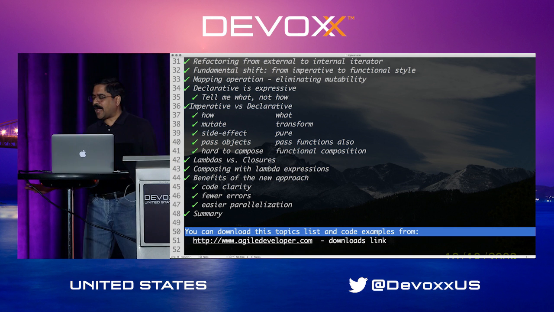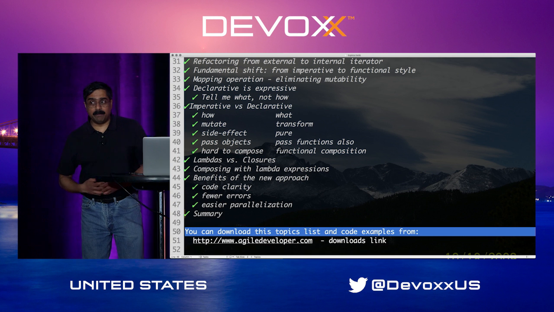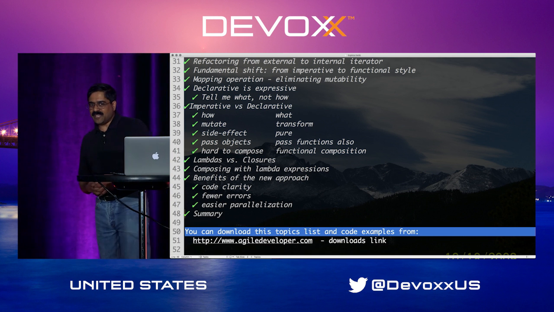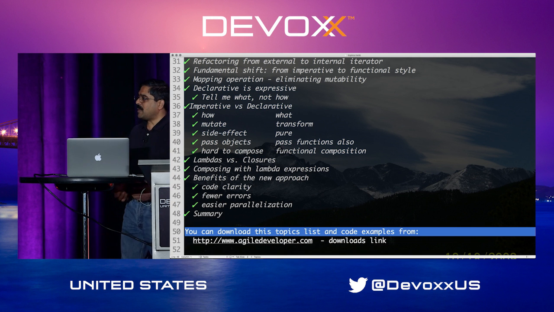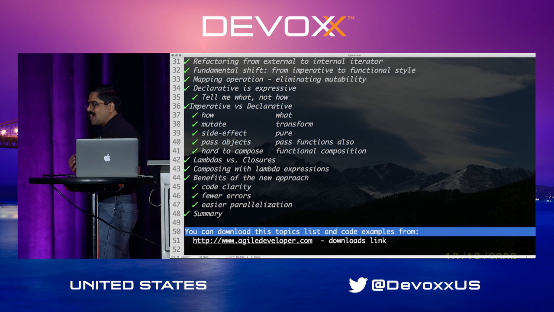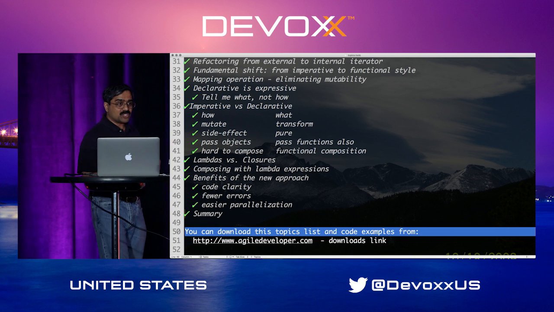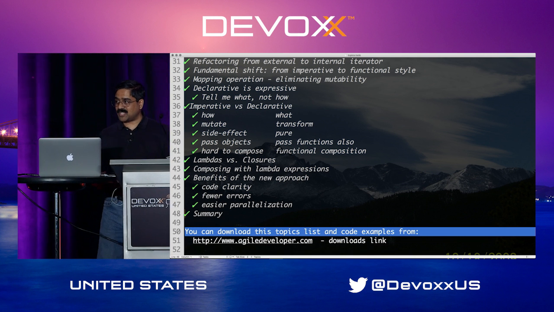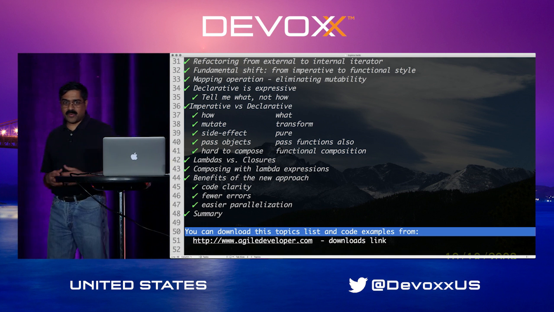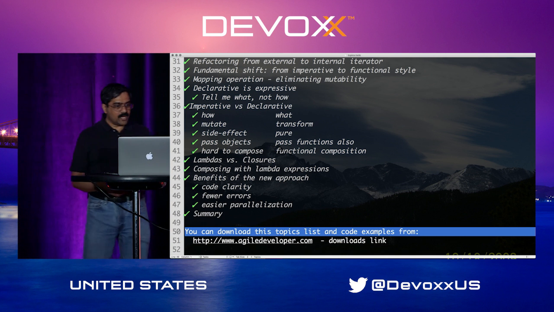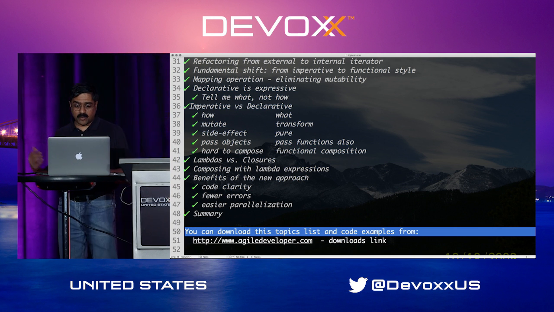Well, clearly we can all agree functional programming takes a lot more effort to understand in the beginning. That's because we're not familiar with it. We are familiar with imperative style of programming. But once we become familiar, it takes us a lot less effort to write it. It removes these accidental complexity. It makes it easier to reason about the code. It makes it easier to parallelize the code. So all that benefit we can enjoy. That's one of the reasons why we want to favor this. And it's really cool that most of the mainstream languages today are providing this, including Java 8.